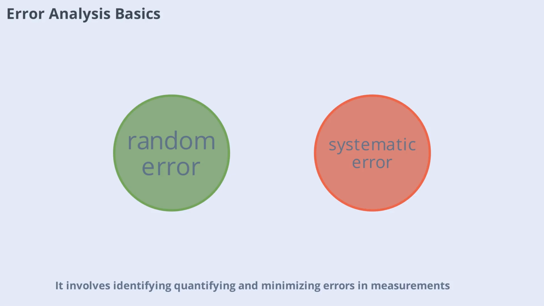Error analysis is a key part of interpreting data in physics. It involves identifying, quantifying, and minimizing errors in measurements. There are two main types of errors: random errors, which cause scatter in the data, and systematic errors, which shift all measurements in one direction. By analyzing errors, physicists can improve experimental design and increase confidence in their results. Understanding the sources and impacts of errors is essential for drawing valid scientific conclusions.